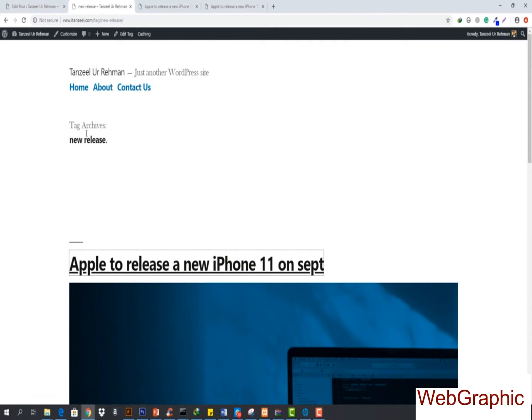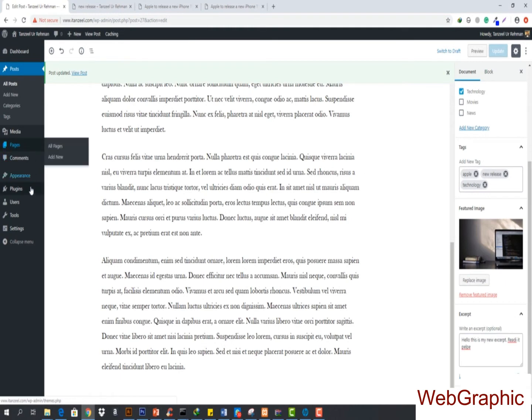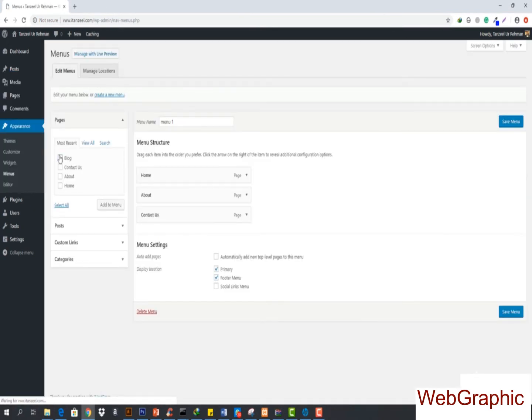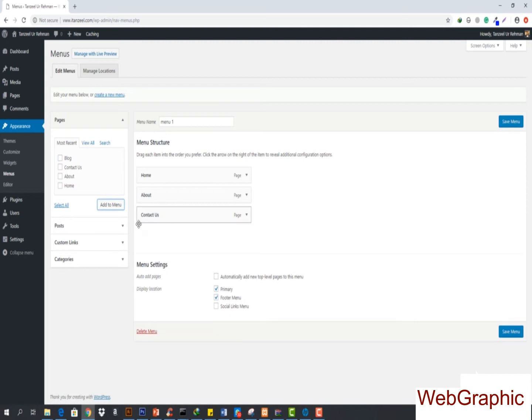So so far we're done, and now let's add our blog page into our menu. I'm just going to go to the menus right here and add the blog page to the menu. So I'm going to select blog and hit add to menu, and this is going to be added in here. If we had chosen automatically add pages, then it would have been created automatically without having to add it.